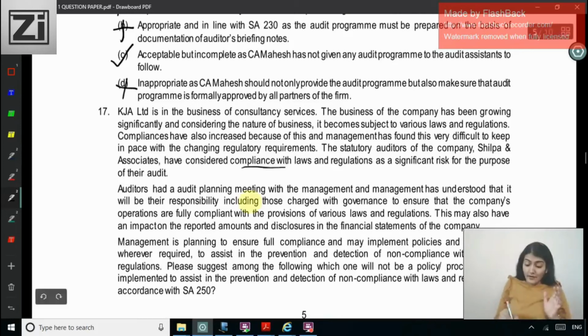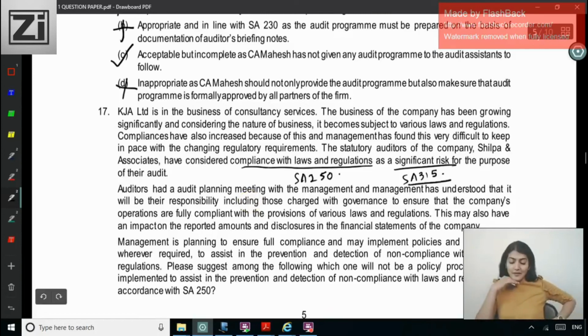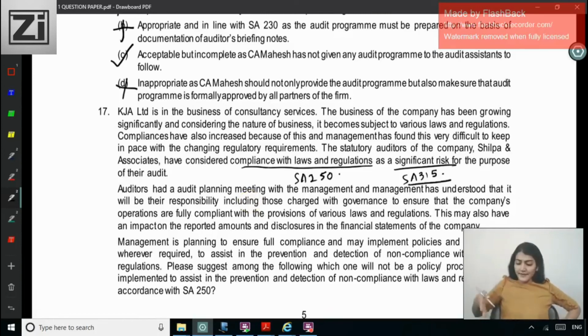So compliance with laws and regulations is SA 250, and significant risk means SA 315, no, which requires RMM, which requires special audit consideration. And your case study writing practice happens when you read so much. And in the exam also, to write something in the theory, you can get content from the MCQ questions. Right. The auditor had an audit planning meeting with the management, and management has understood that it will be